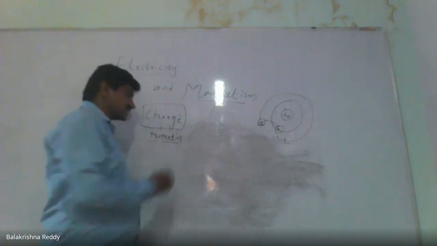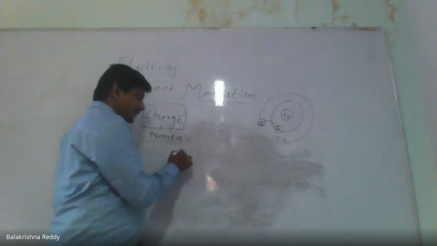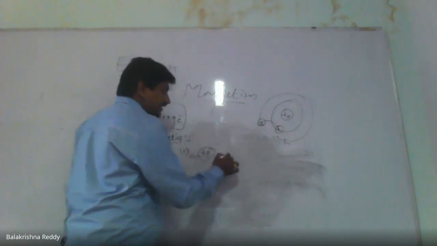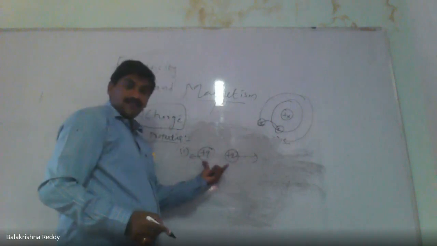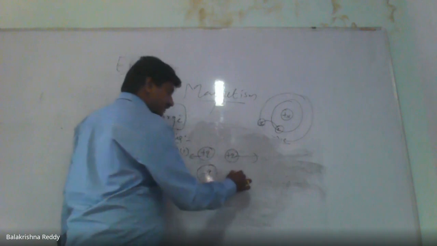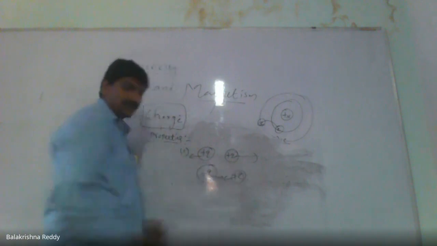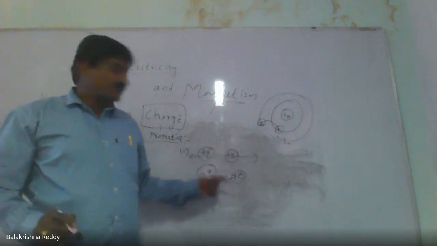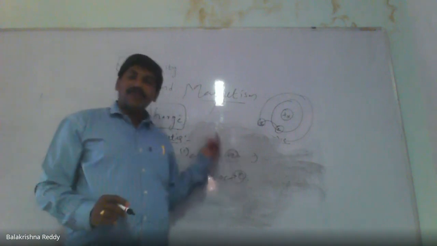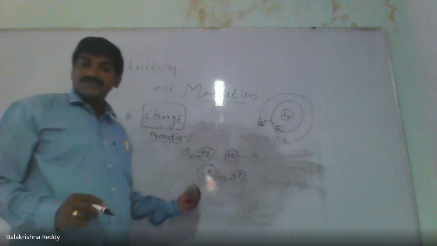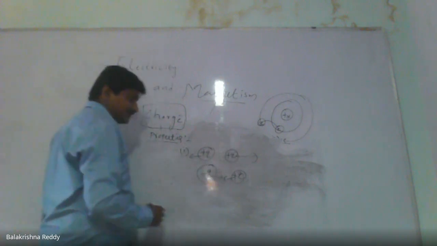The first property of charge: like charges repel each other, and unlike charges attract each other. That means positive repels positive, negative repels negative, but positive and negative always attract. This is the universal property.